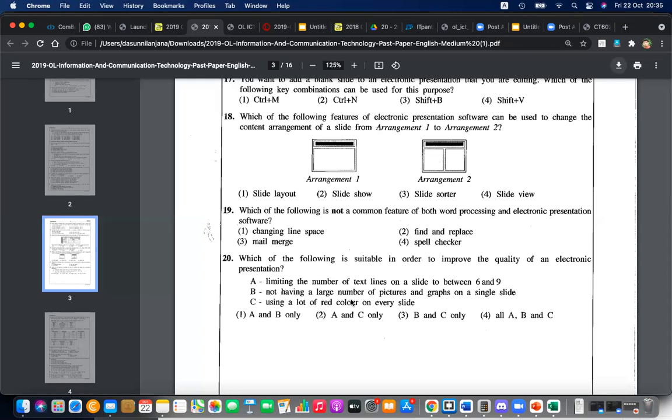Using a lot of red color in every slide is something not recommended. Red is a nice color, but in the rainbow it is categorized as a low frequency color. When you see something far away, like the ocean, a faraway mountain, or the sky, the color is blue.